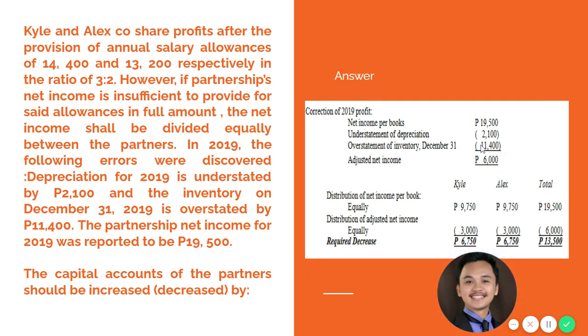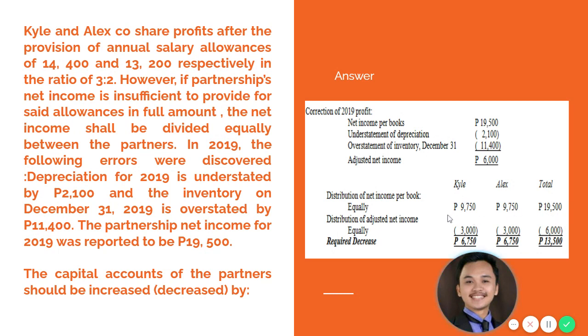So you adjust your net income to 6,000. Therefore, the required net income to be distributed is only 6,000. So what should be divided among the partners is only 6,000, but what you divided is 19,500. So meaning your distributed profit is overstated compared to the actual.